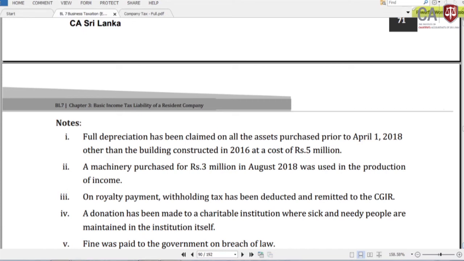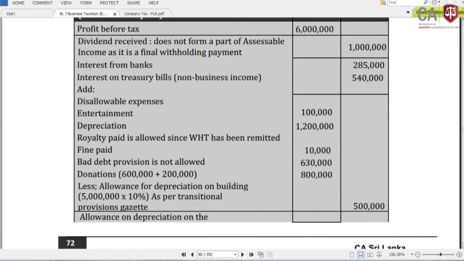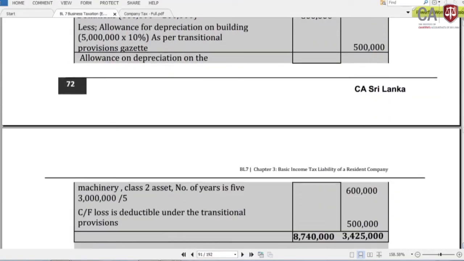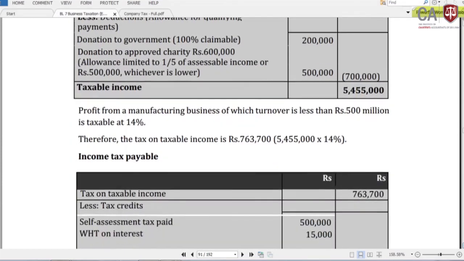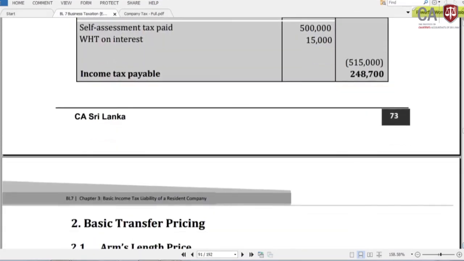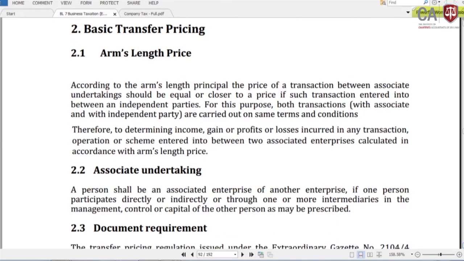Then finally you can get a good understanding and focus on the MCQ questions. Now I am moving to the last point on company taxation, transfer pricing adjustment. We should take only a basic understanding of transfer pricing.